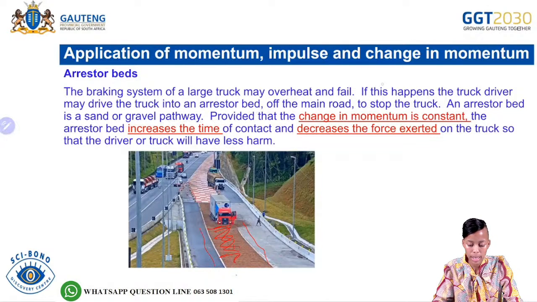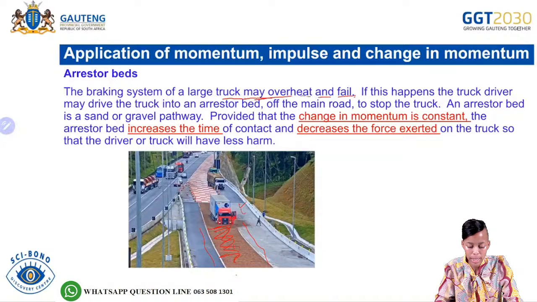So maybe this happens often, and in this case, we are using a truck. So if maybe the truck overheats and then the brakes fail.